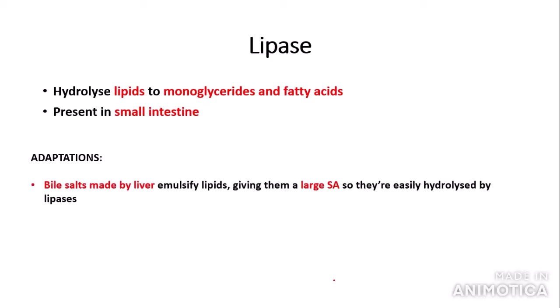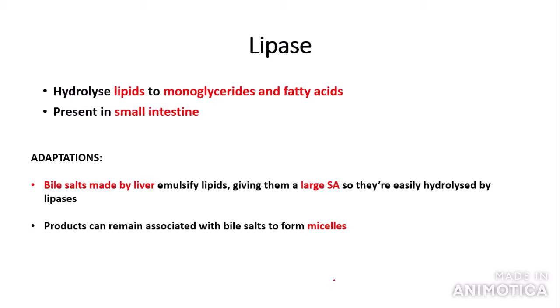The liver, which is an important organ in the digestive system, makes these things called bile salts. What these bile salts do is they emulsify the lipids. This gives them a large surface area, which means that they're easily accessible and easily hydrolyzed by lipases.